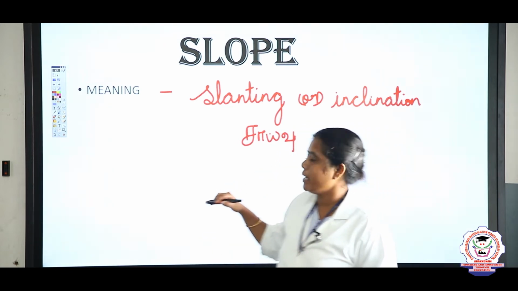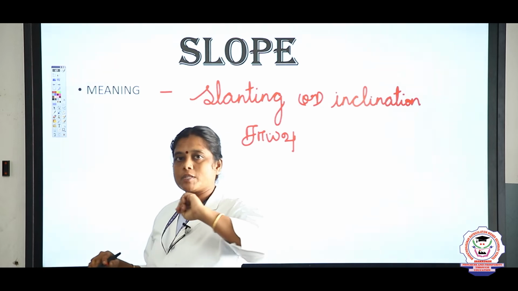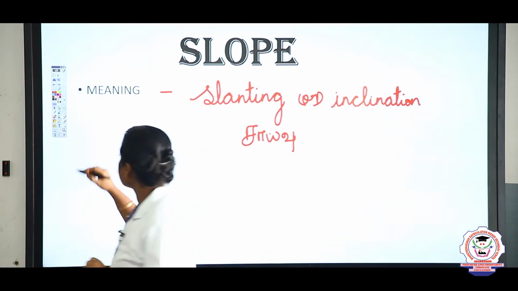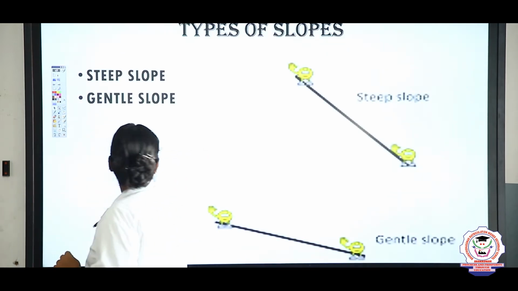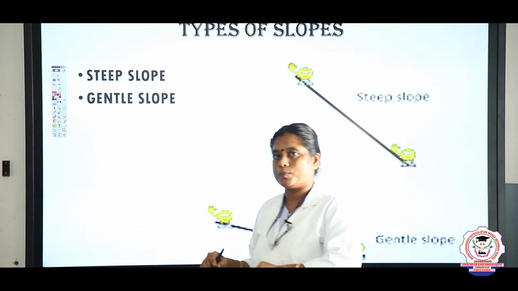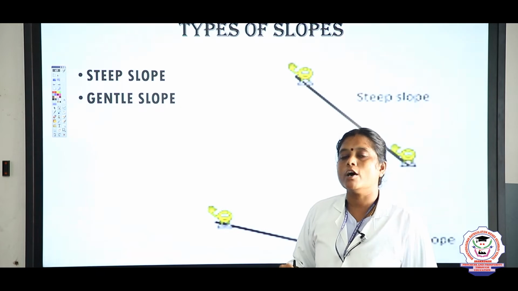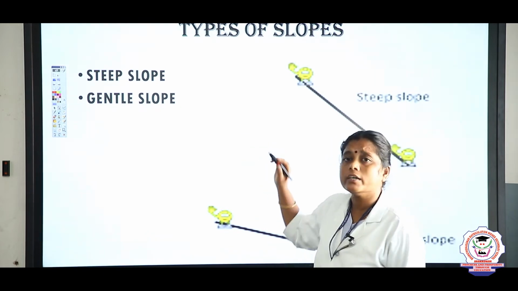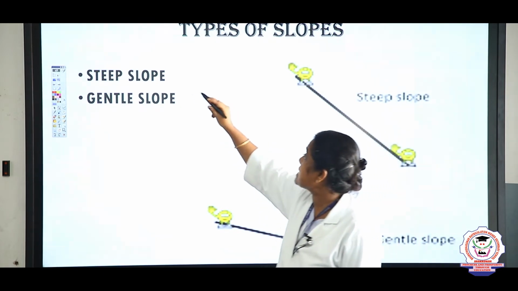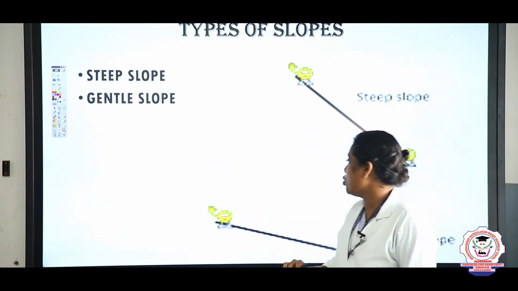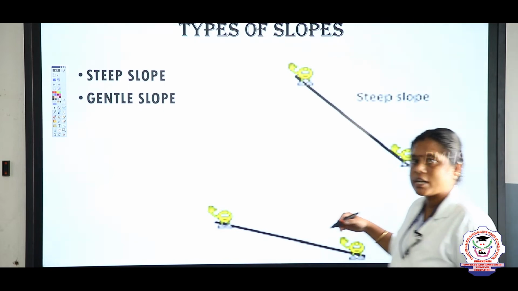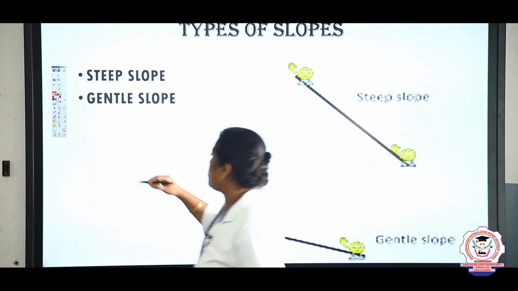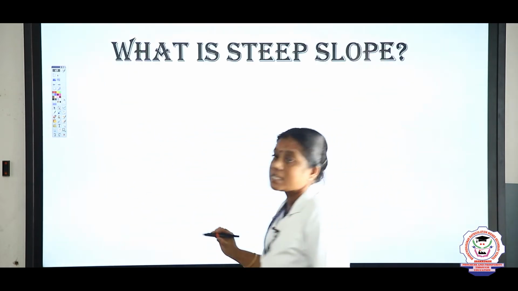Okay. Next, there are two types of slopes. Shall we see? The types of slopes. What are the two types of slopes? Steep slope and gentle slope. Shall we see what a steep slope is, children?